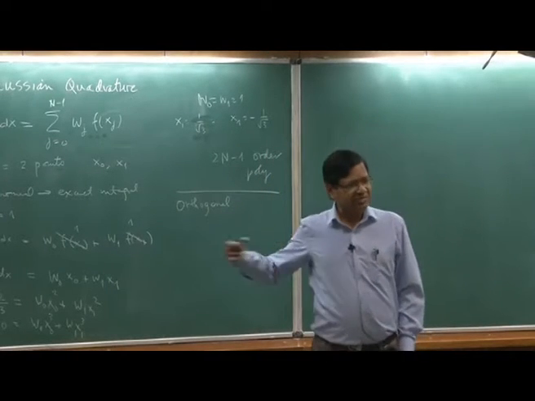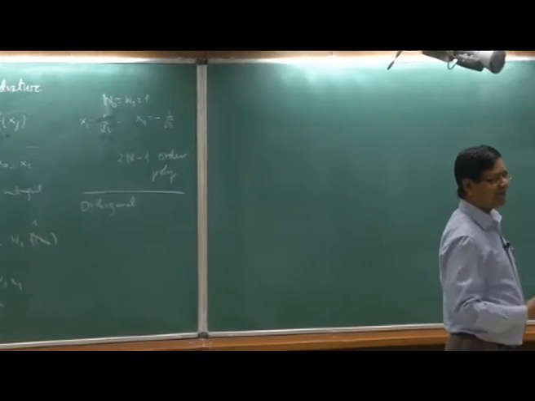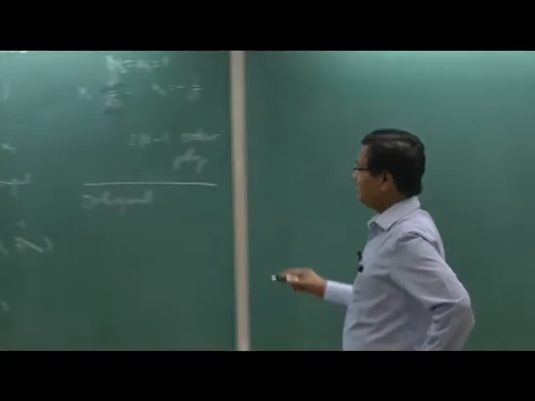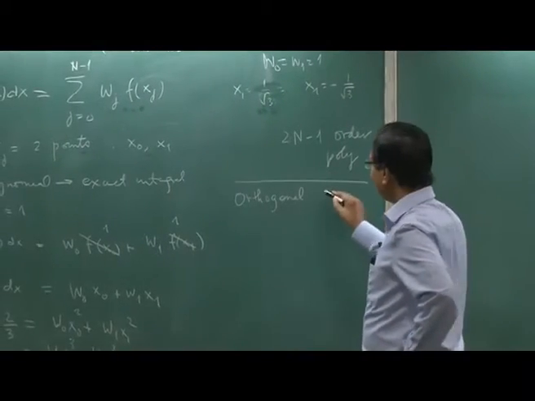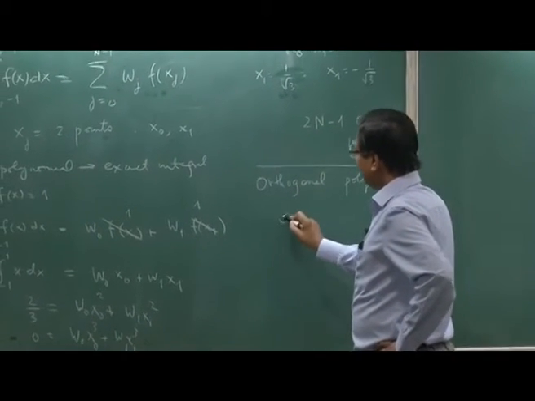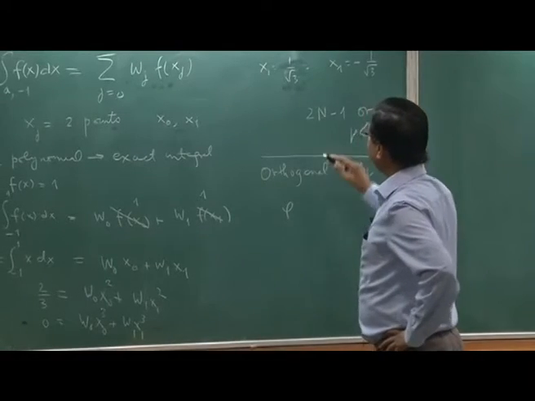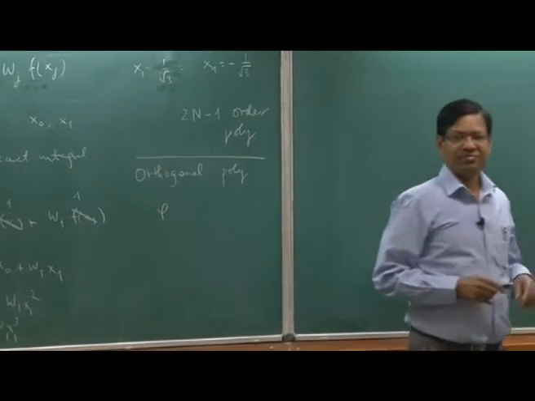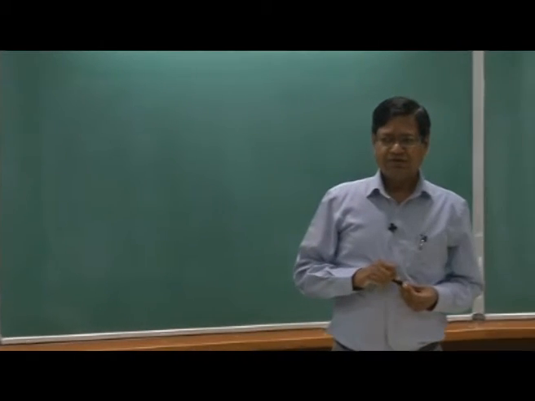This will use some of your knowledge of math methods. So, we will focus on orthogonal polynomials. It has an advantage which will become apparent in the proof. So, I am going to again demand that I can do the exact integral up to 2n minus 1.